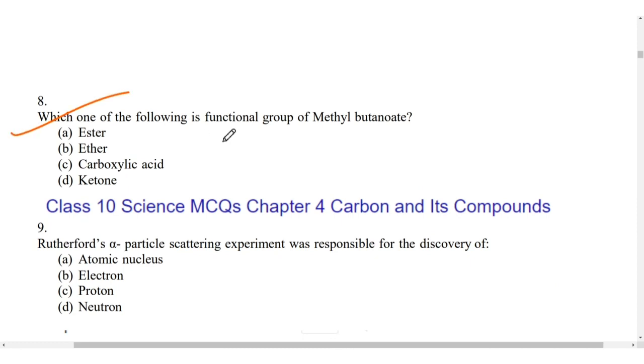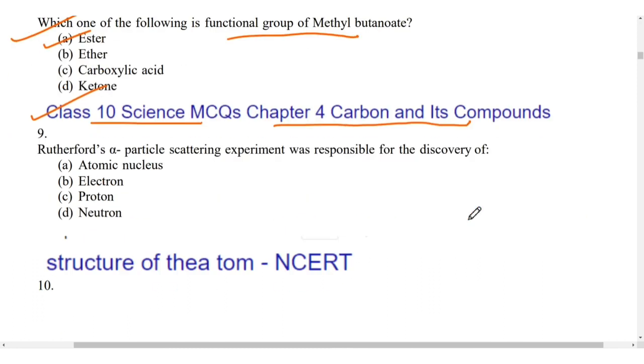Which of the following is the functional group of methyl butanoate? So it is ester, and you can cover this from the class 10 science chapter Carbon and Its Compounds.